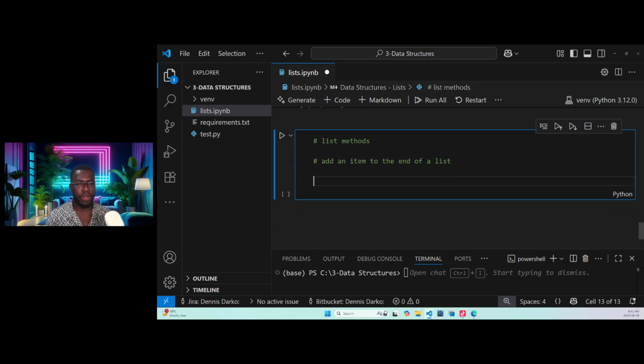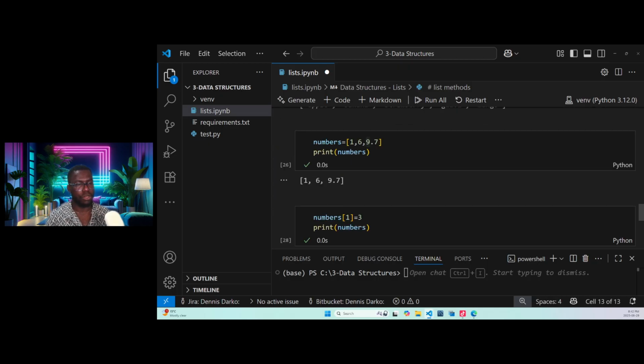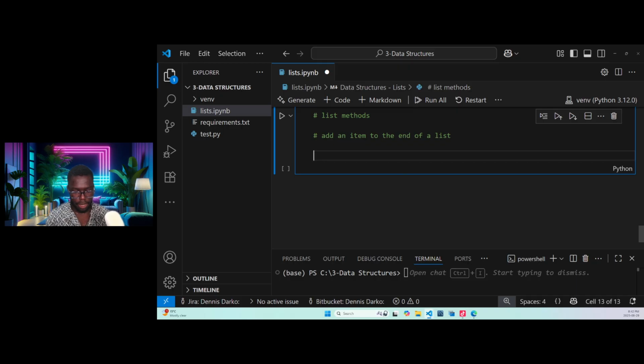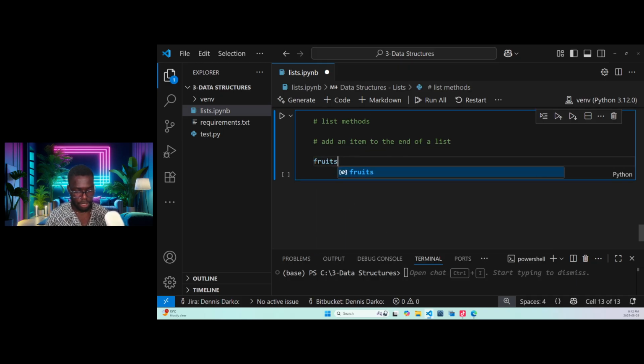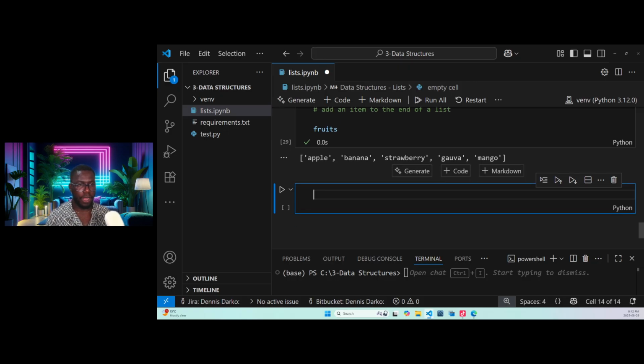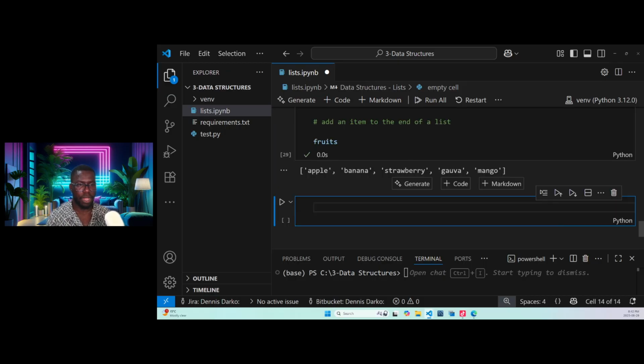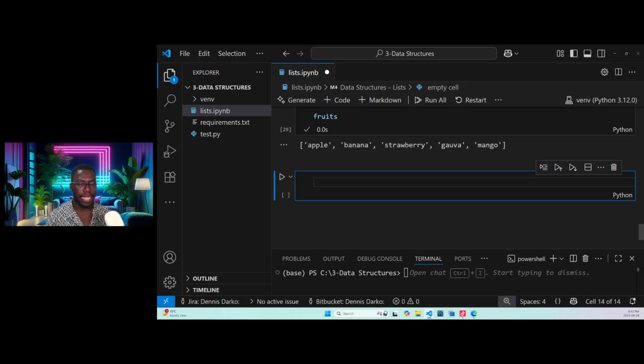So all that we need to do is use our fruits list. Let me first print it. Now we have the fruits here, with strawberry. Now we are going to look at how we can add an item to the end of this particular list. I just need to say fruits, and see how I try to append or add an element to the list.